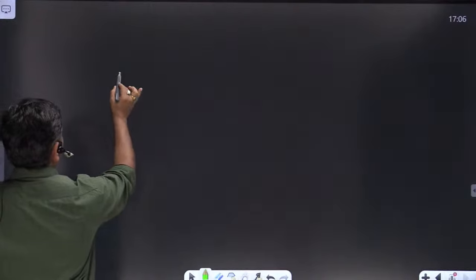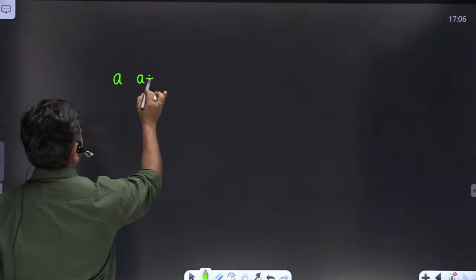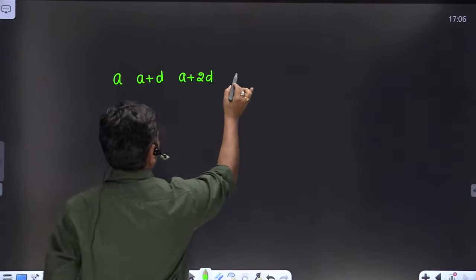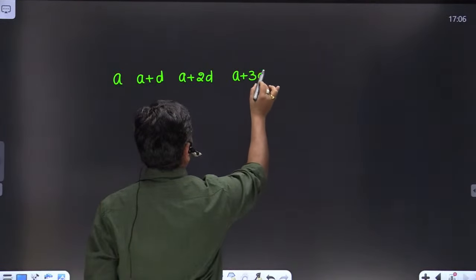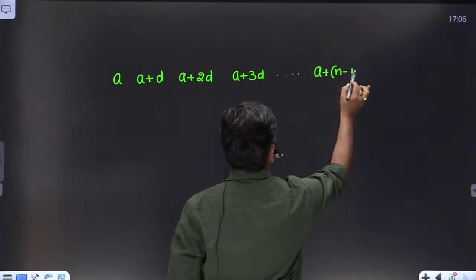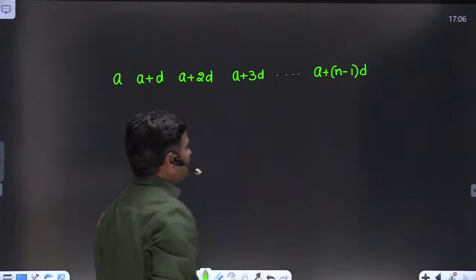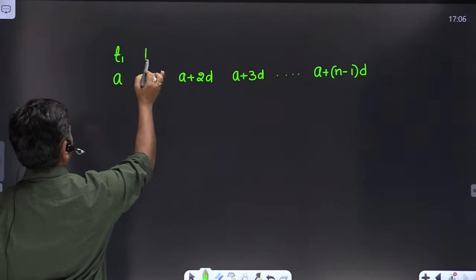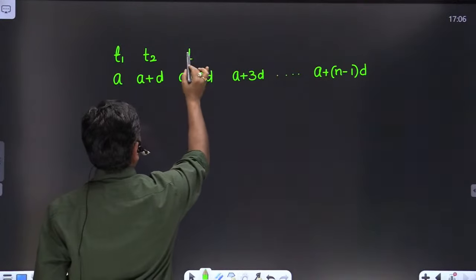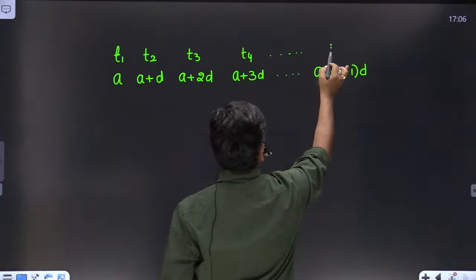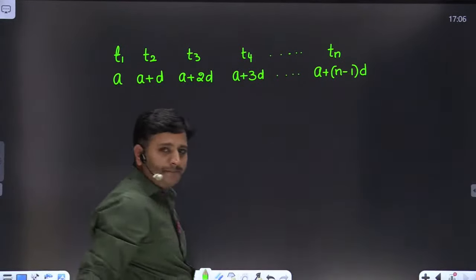For example, if you see arithmetic progression like a plus d, a plus 2d, a plus 3d, and so on, a plus n minus 1 into d. It is general arithmetic progression, friends. Here we can call it as a first term t1, second term t2, third term t3, t4, and so on. It is nth term, friends, tn.